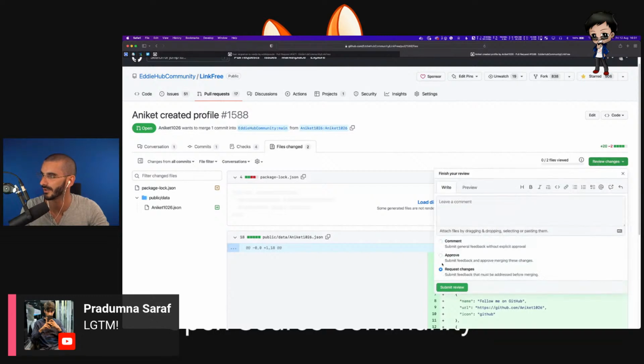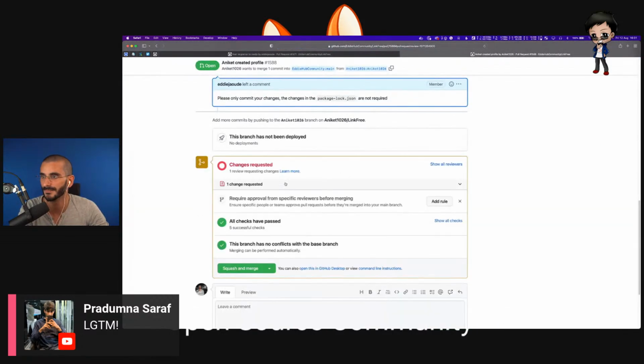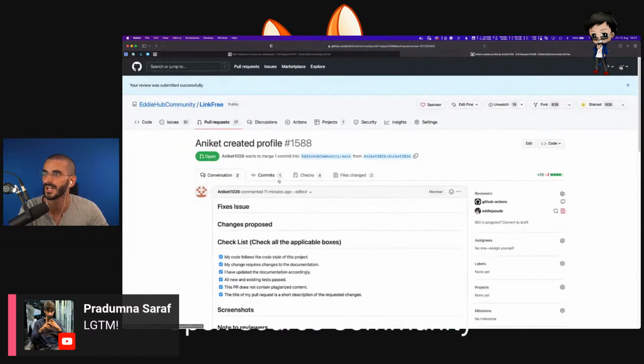So I will just say request changes. Please only commit your changes. There should be something about that in the README. If not, let us know and we can improve that. Changes to package-lock.json are not required. Okay, submit. Hopefully we can get that merged in on the live stream. I'll leave it open for now.